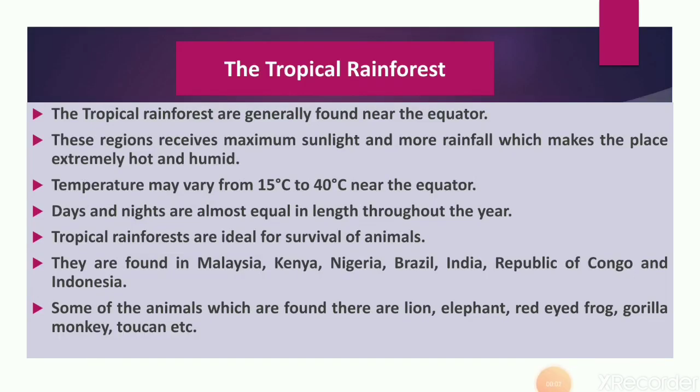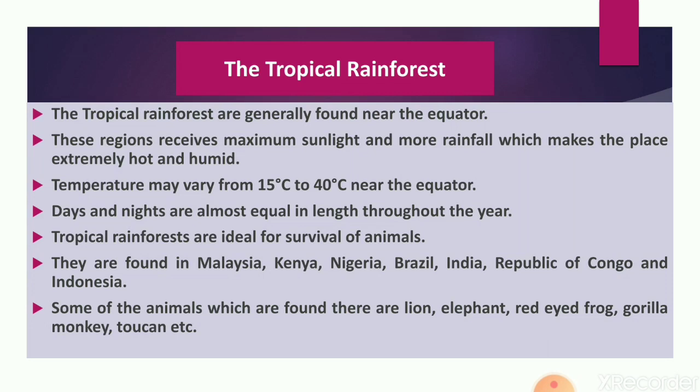And temperature also varies from 15 degrees Celsius to 40 degrees Celsius near the equator. Days and nights are almost equal in length throughout the year, and the tropical rainforests are also present in some tropical areas. These rainforests have very tall and dense forest, means jungles, and they receive heavy rainfall throughout the year. In India, tropical rainforests are present in Western Ghats and Assam, and except India, they are also found in Southeast Asia, Central America, and Central Africa.